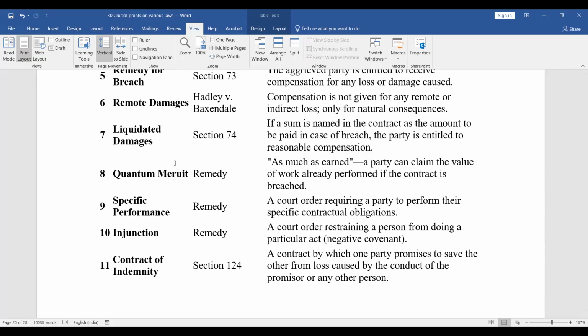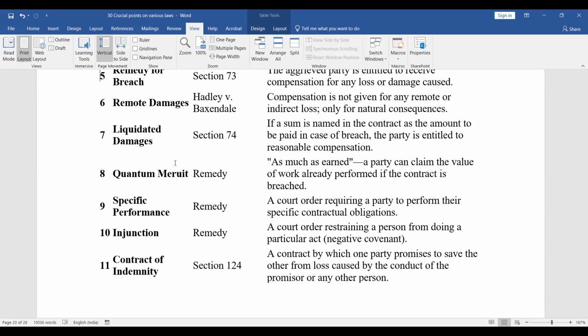Quantum meruit remedy, as much as earned. A party can claim the value of work already performed if the contract is breached. Sometimes they ask a question on this, quantum meruit, as much as is earned. Suppose you hire a painter for 5 days, and after 1 day he does not turn up, then he is entitled to 1 day's remuneration for as much work as he has done.